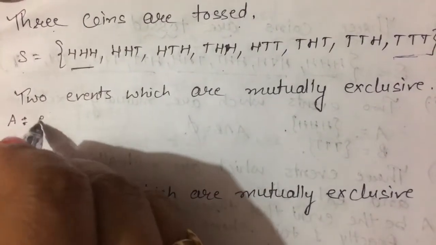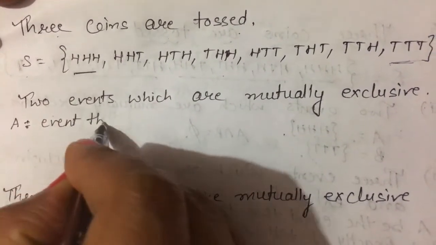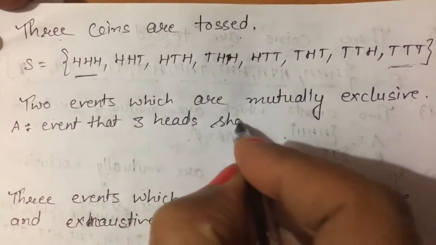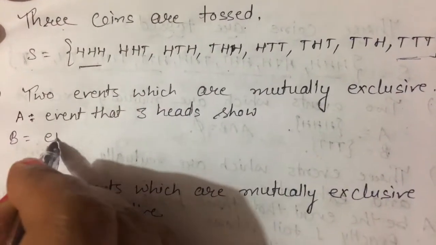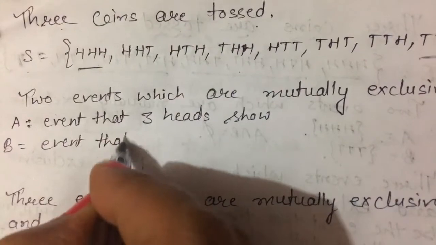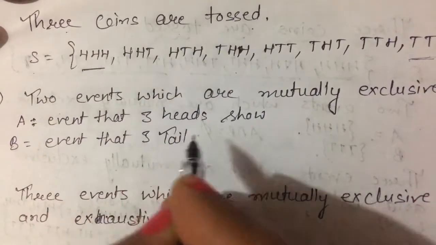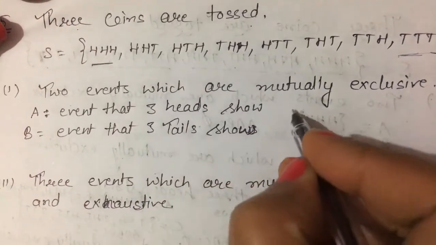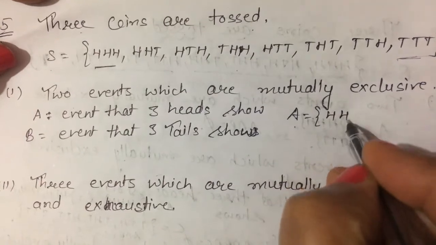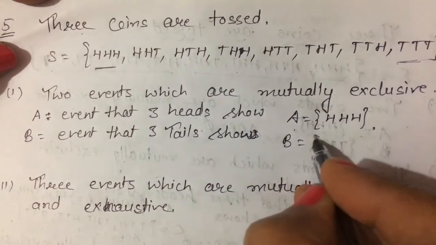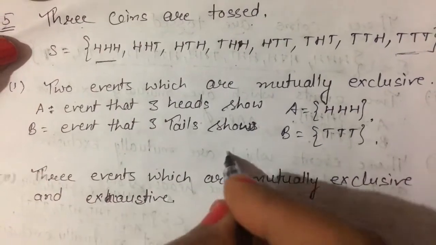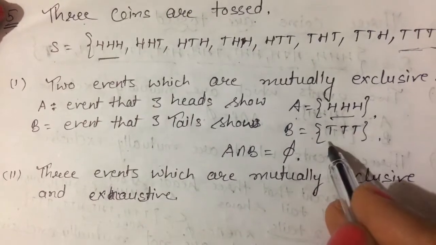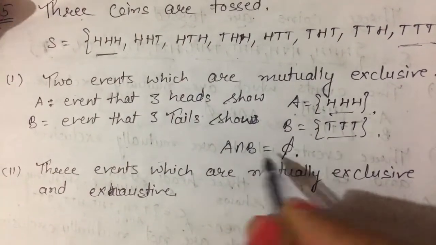So I am taking A as the event that 3 heads show, and B be the event that 3 tails show. Okay, clear? In this case 3 heads show means triple H, and B be the event when 3 tails, then what is their intersection? It is phi because there is no common element here. These are 3 heads, these are 3 tails, then this intersection is phi.